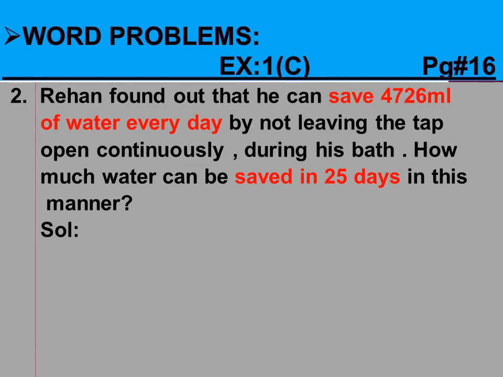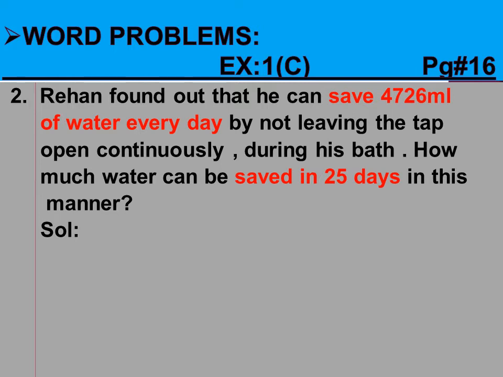Now question number 2. Rehan found out that he can save 4,726 milliliter of water every day by not leaving the tap open continuously during his bath. How much water can be saved in 25 days in this manner?